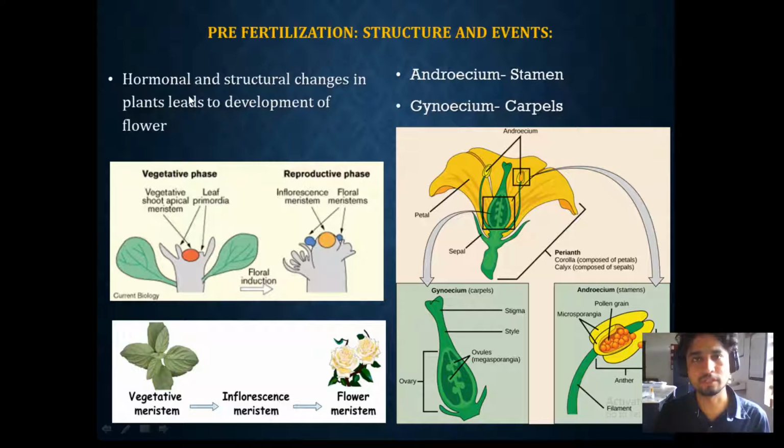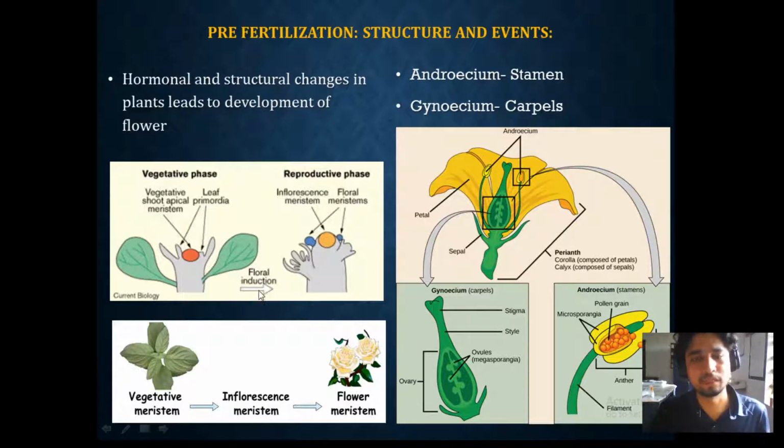We have told this: when the plants are in the vegetative phase, in order to switch from the vegetative to the reproductive phase, they need chemicals. The chemicals are nothing but the hormones. So the plants synthesize the hormones, and they send the hormones to the shoot area where the flower is about to begin. Once the hormones reach that place, they start the flowering. You can see here the vegetative phase is converted into the reproductive phase with the floral induction.